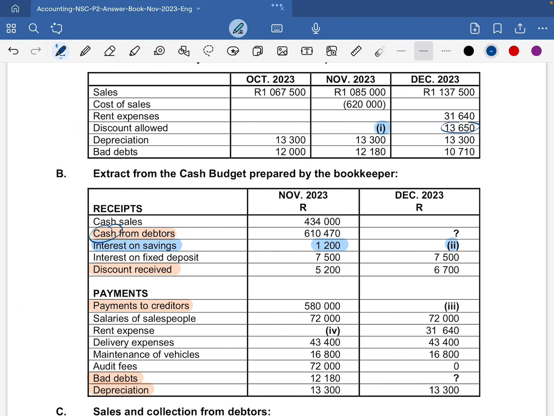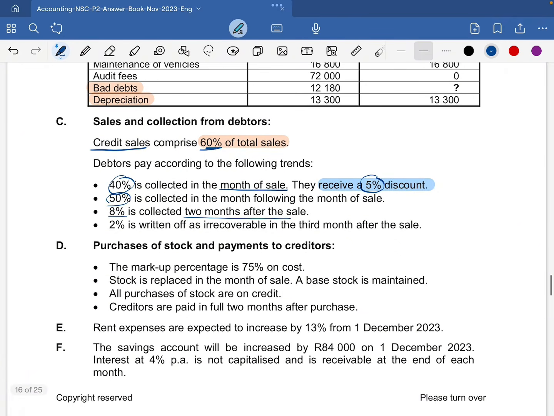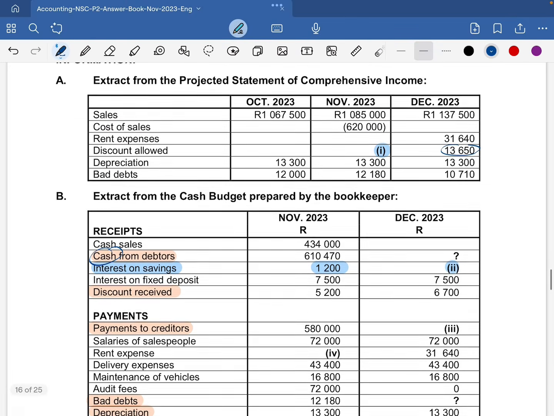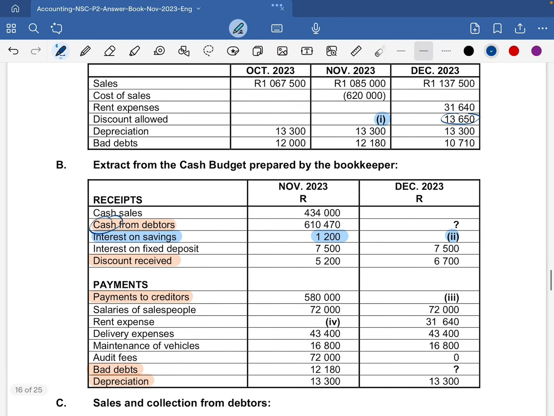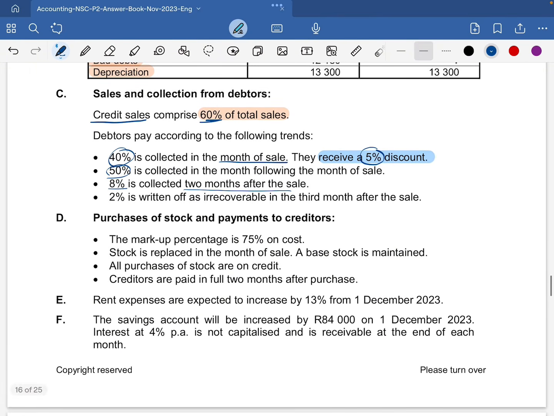Looking at the rest of the information we were given, remember that the information is not only limited to A and B. The figures we need to calculate are in A and B, but the rest of the information is still relevant. Information F says the savings account will be increased by 84,000 on the 1st of December 2023, so that's only 1 month.